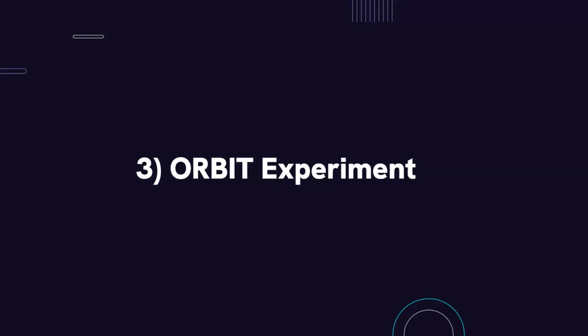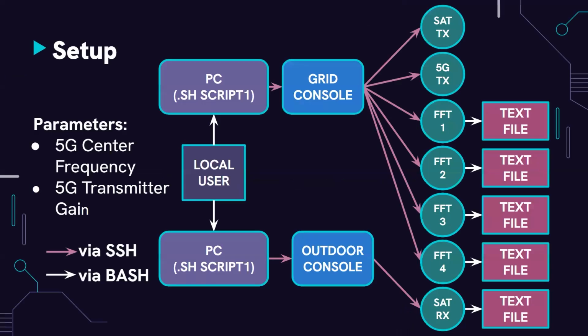To emulate all these experiments on the Orbit testbed, we had to synchronize all these components and automate their processes. To do that, we use bash scripting. Essentially, we have some files on our local computers which perform connections with the computer of the Orbit testbed, and then the computer of the Orbit testbed connects to the transmitters, to the receivers, and to the FFT sensors, which write their contents into text files. In each experiment we run, we varied the 5G sender frequency and the 5G transmitter gain.